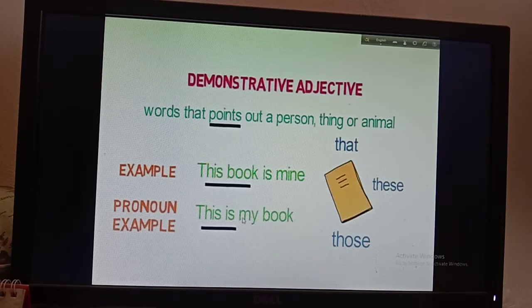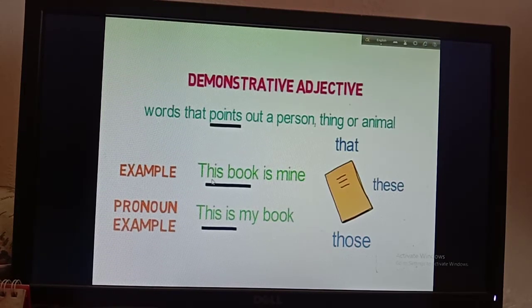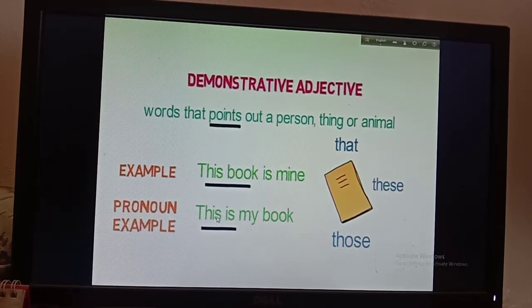So there is a difference between a pronoun and a demonstrative adjective. Sometimes this, that, these and those can be pronouns if there is a verb after them. When I say this book, book is a noun and I have used this before the noun, so this is a demonstrative adjective. But in the sentence this is my book, I have used a verb here. So when we use this, that, these or those before a verb, that becomes a pronoun, not an adjective.